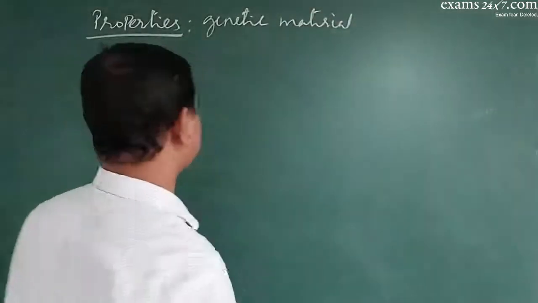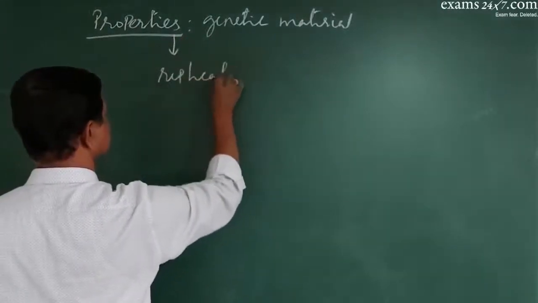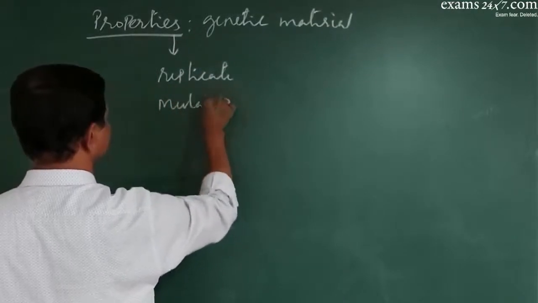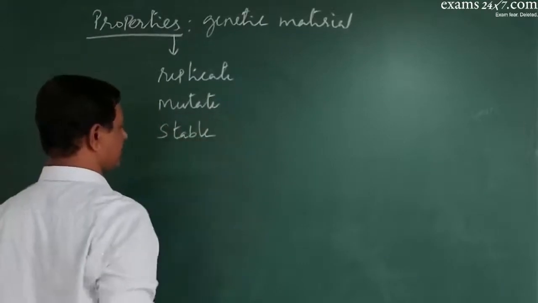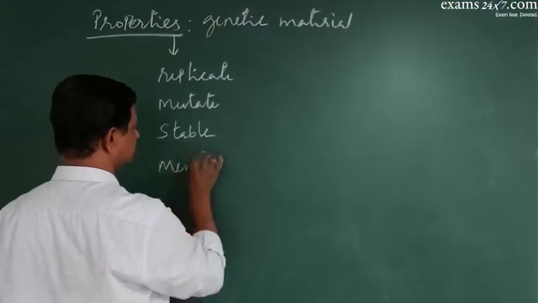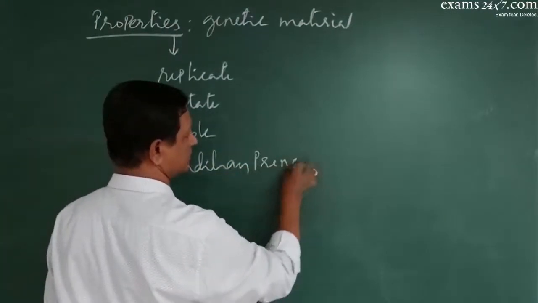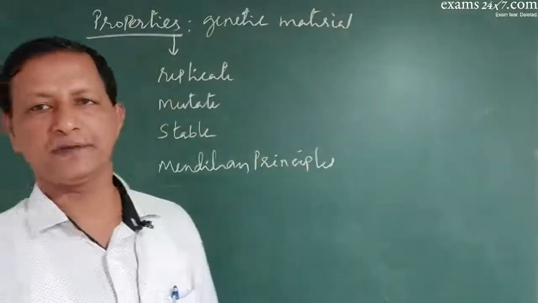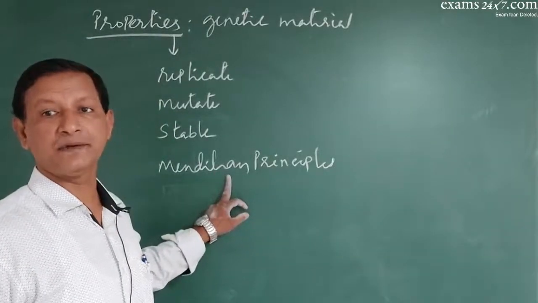Properties of genetic material are that it should be able to replicate itself, it should be able to mutate, it should be able to remain stable, and it should always follow Mendelian principles. These are the properties of the genetic material.